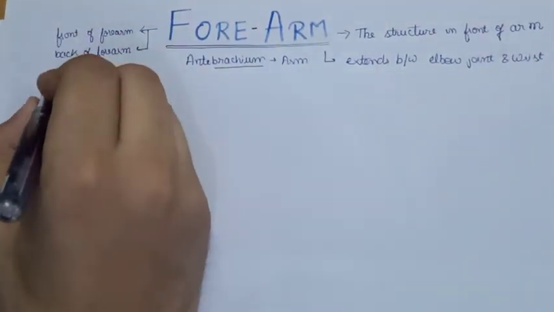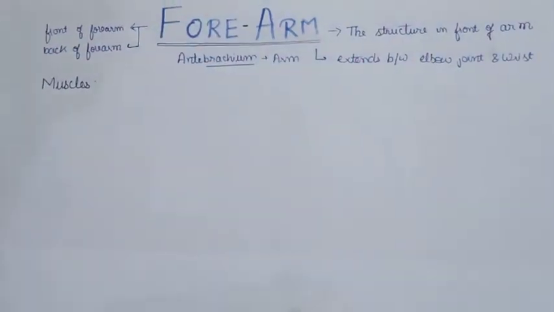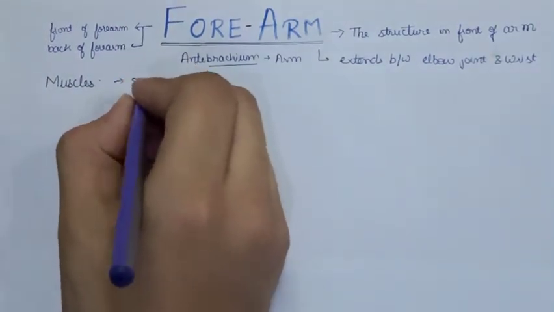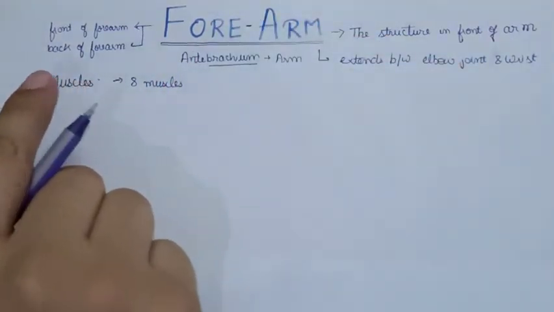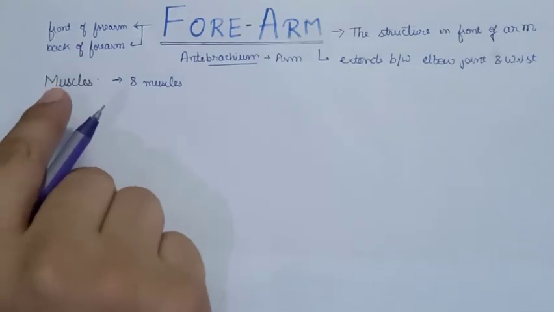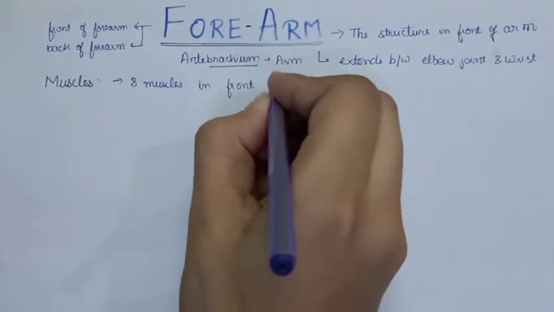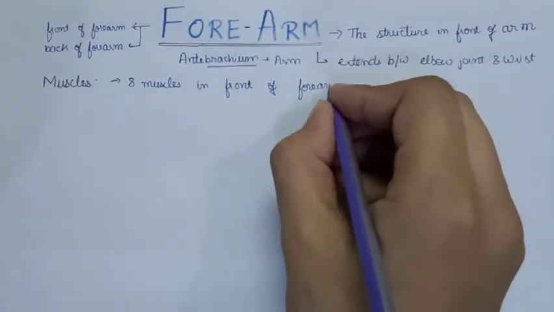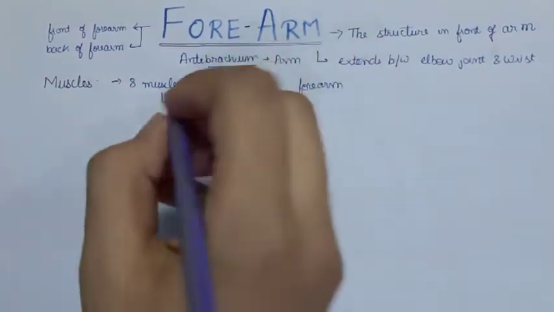So let's see what we have to study in the topic muscles. The muscles of the forearm are divided into two groups, superficial and deep. In total there are 8 muscles in the front, or ventral aspect, of the forearm, which are further divided into 5 superficial muscles and 3 deep muscles.